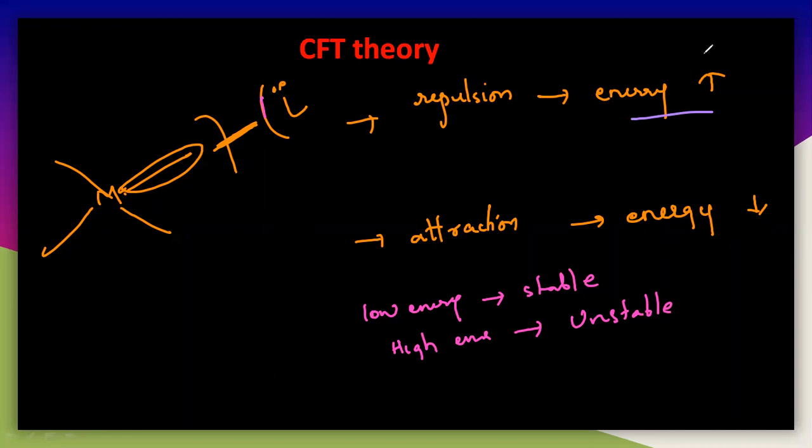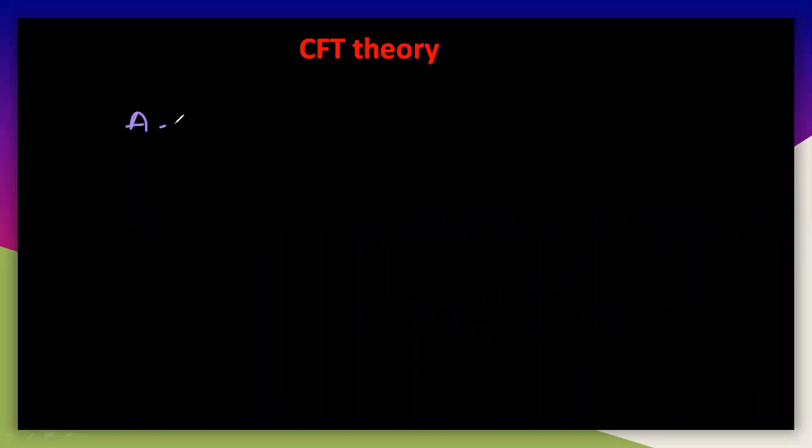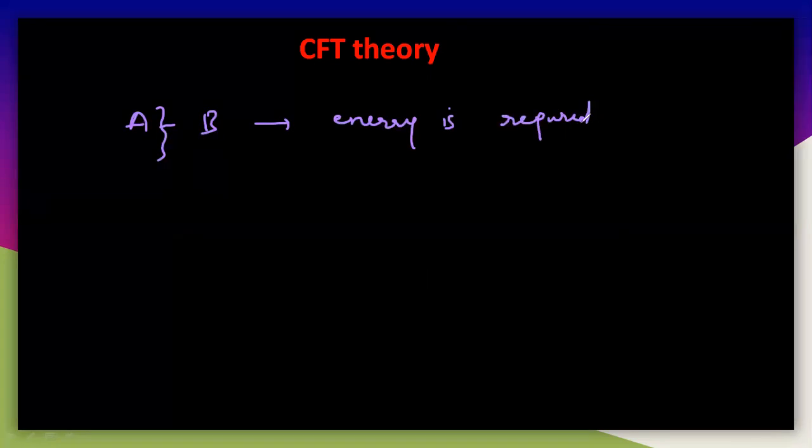How can we explain this attraction and repulsion? See here, let us take A and B. To break this particular bond, we need a certain amount of energy. So energy is required, that is positive here. So energy is required here. That means we are adding energy, so the energy of the system will increase.